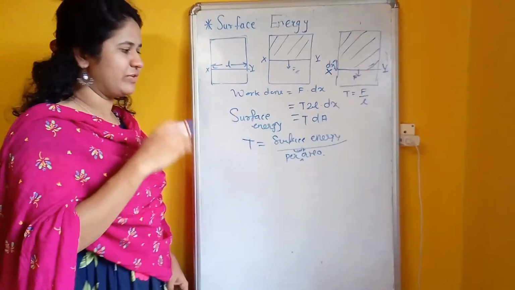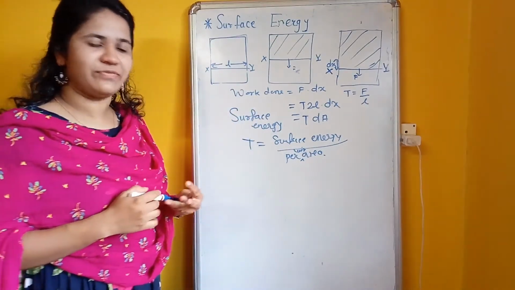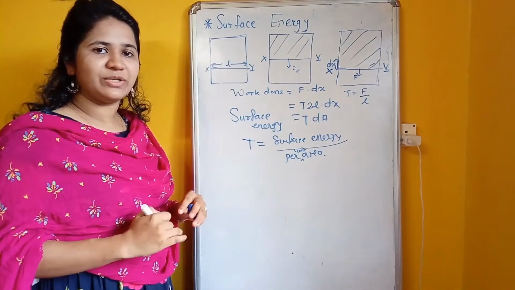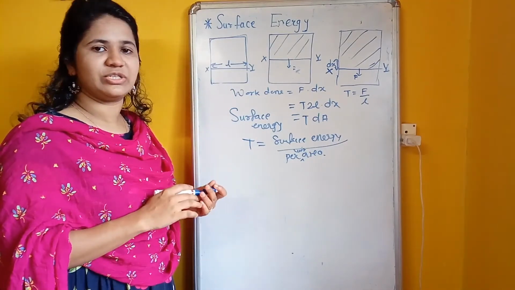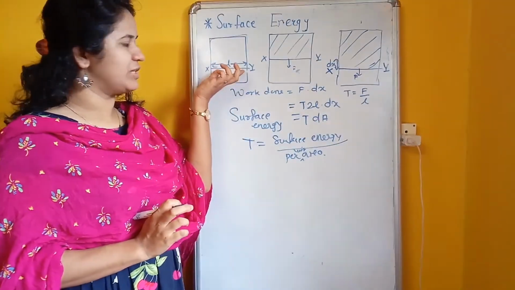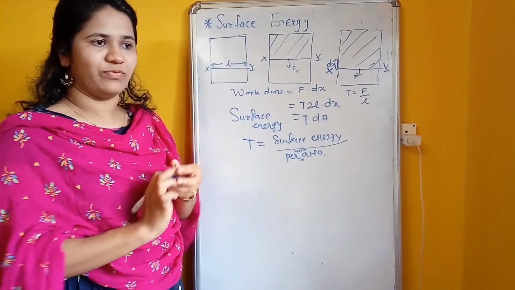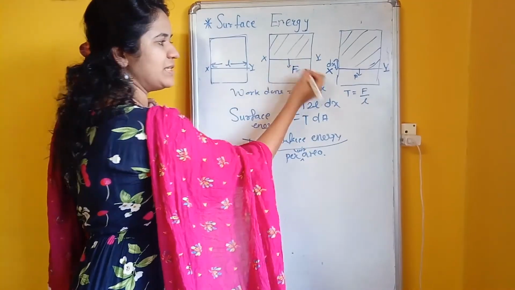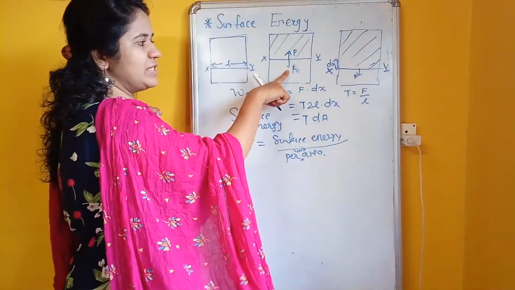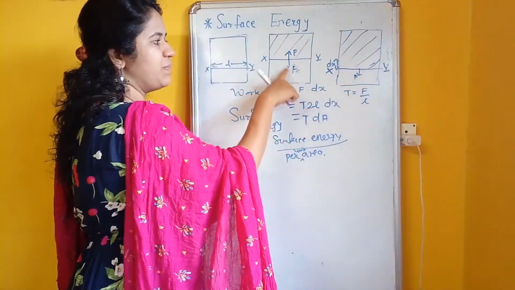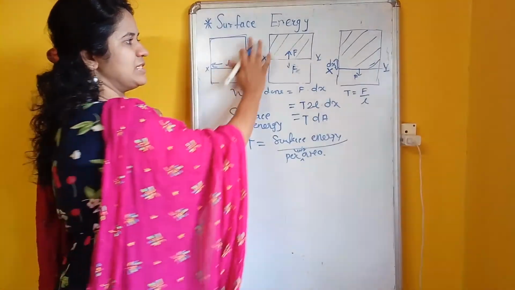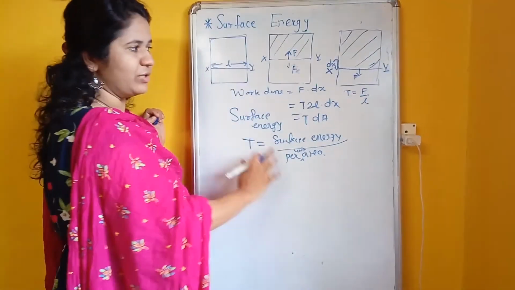One more definition: surface tension is equal to surface energy per unit area, or surface tension is equal to force per unit length along an imaginary line on the surface. This force is present here, and the same force is present here. So surface tension is force per unit length, or surface energy per unit area.